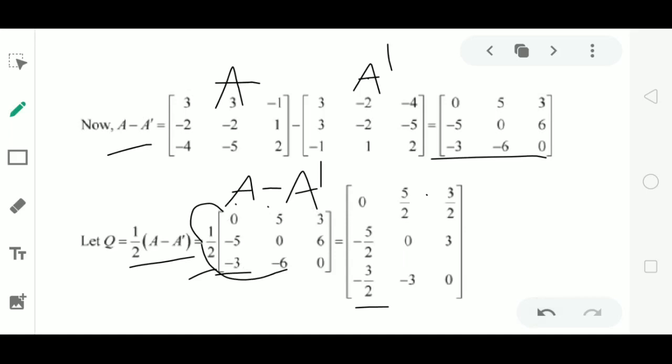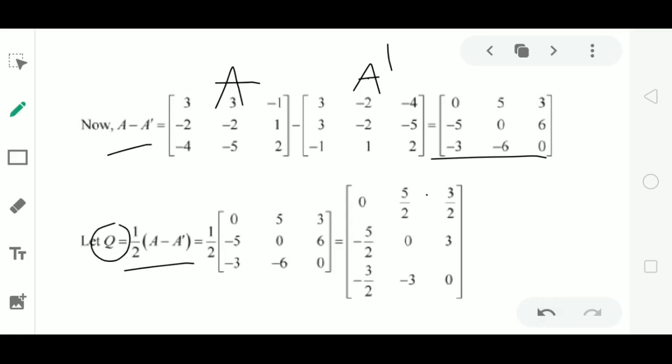1 by 2 into minus 6, minus 3. 1 by 2 into 0 is 0. This is the matrix 1 by 2 into A plus A dash. Let us consider A minus A dash. Let us consider the matrix 1 by 2 into A minus A dash as a matrix Q. Now we have to prove that this matrix 1 by 2 into A minus A dash is skew symmetric, means we have to prove matrix Q is a skew symmetric matrix.